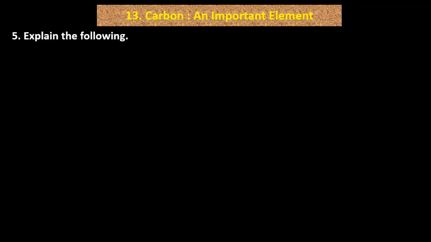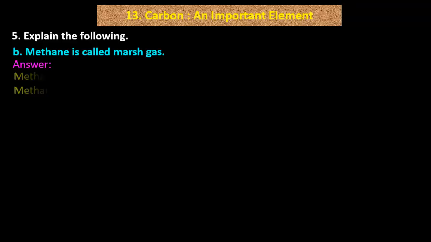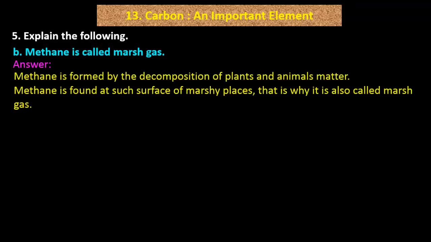B. Methane is called marsh gas. Answer. Methane is formed by the decomposition of plants and animals' matter. Methane is found at the surface of marshy places, that is why it is also called marsh gas.